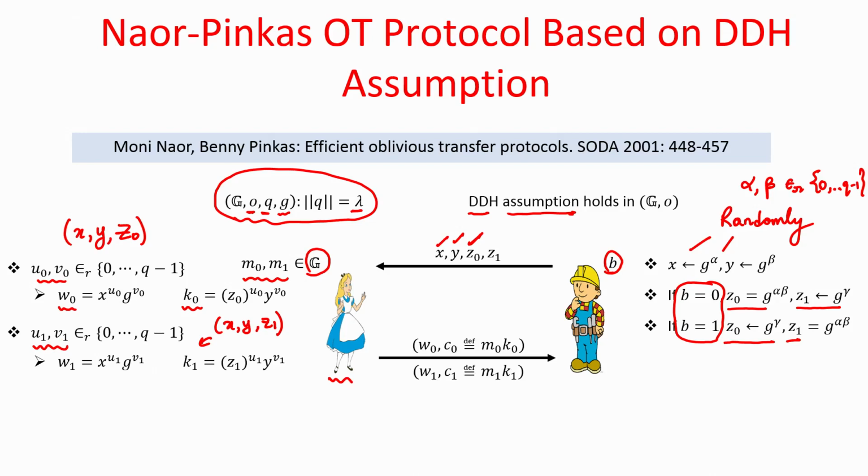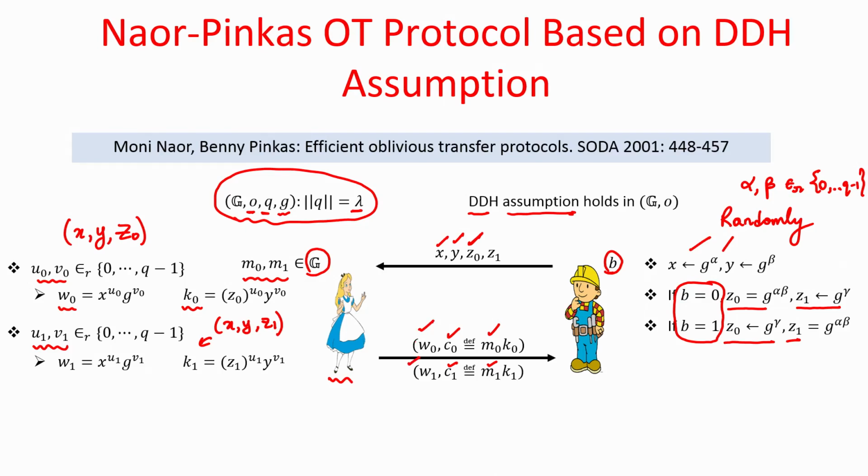And now she sends the masking of her messages. So, C naught is the masking of the message M naught, and the masking operation is multiplying with k naught. K naught and k 1 are both going to be group elements, and hence C naught is also going to be a group element. And C 1 is a masking of the message M 1, where the key k 1 is used for masking purpose. Now, to enable receiver to get back one of these two keys k naught and k 1, Alice also sends the w naught component and w 1 component here.